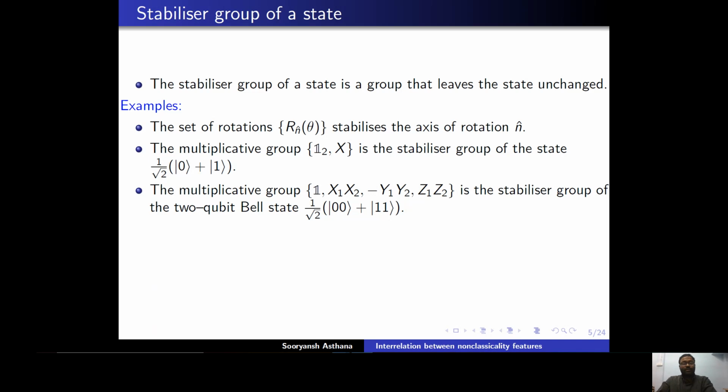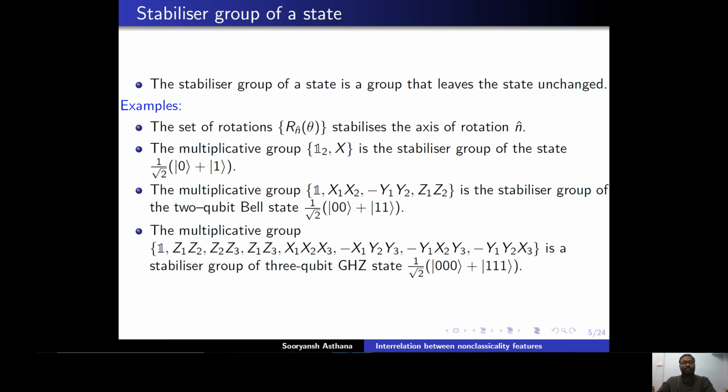The multiplicative group of Pauli matrices identity, x1 x2, minus y1 y2 and z1 z2, is the stabilizer group of the 2 qubit Bell state 00 plus 11, and this is the stabilizer group of the GHZ state 000 plus 111. The last two stabilizer groups are isomorphic to Z2 cross Z2 and Z2 cross Z2 cross Z2 respectively, where Z2 is the group of integers under addition modulo 2.